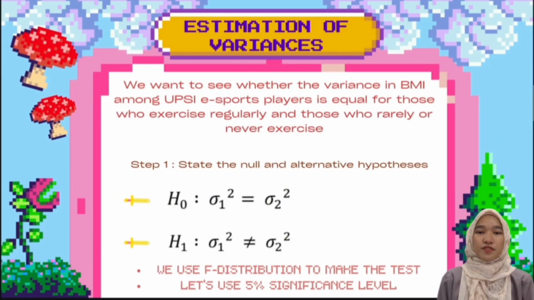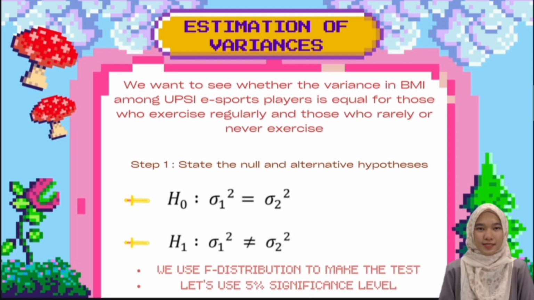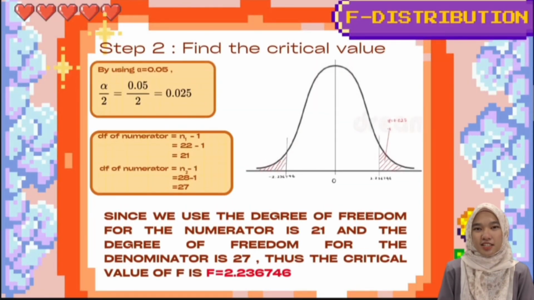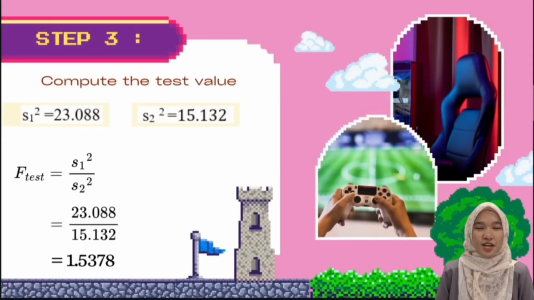Next, for the first step, we need to set up our hypothesis. We will use the F distribution to make this test. Second step, we need to find the critical value. We will use the significance level of 0.025, the degree of freedom numerator equals 21, and the degree of freedom denominator equals 27. We will obtain the value of 2.236746.